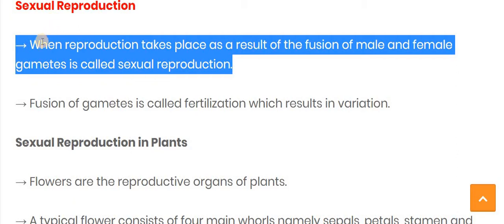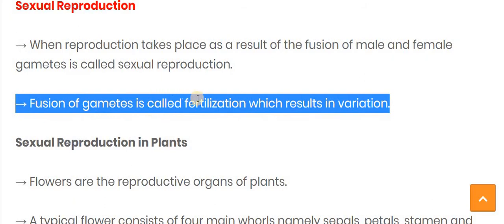But sexual reproduction requires a male and a female. Both produce their sex cells, called gametes, and then they fuse and reproduction occurs. So this kind of reproduction is called sexual reproduction.